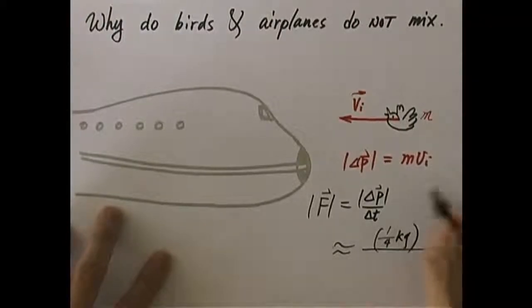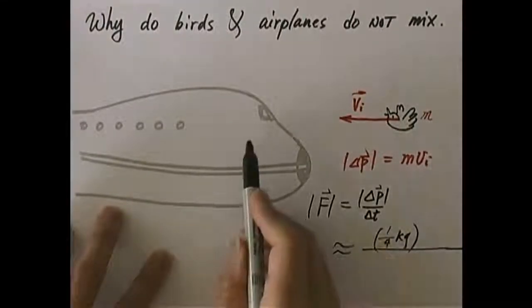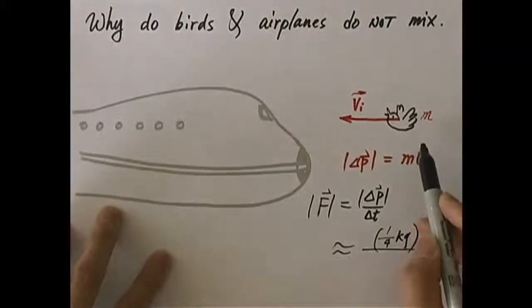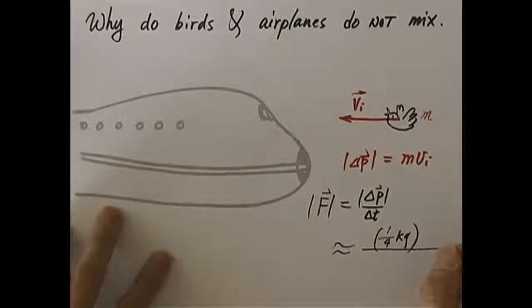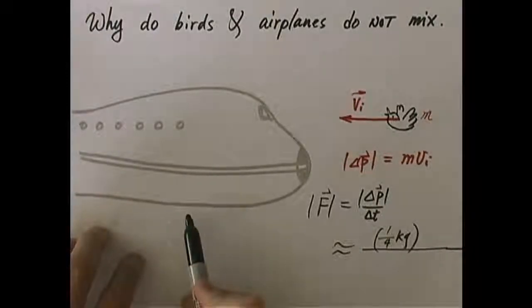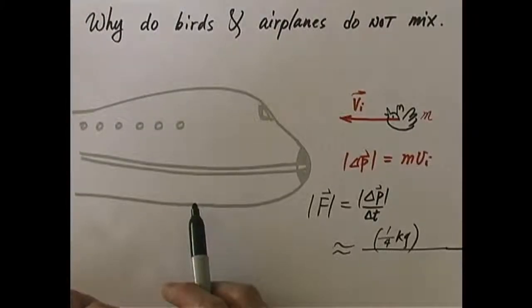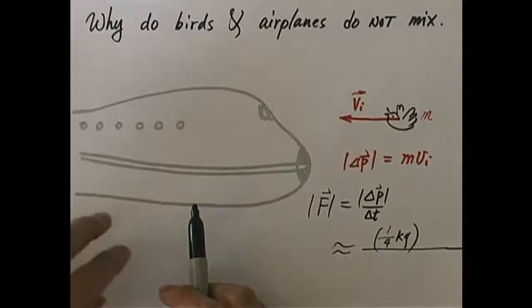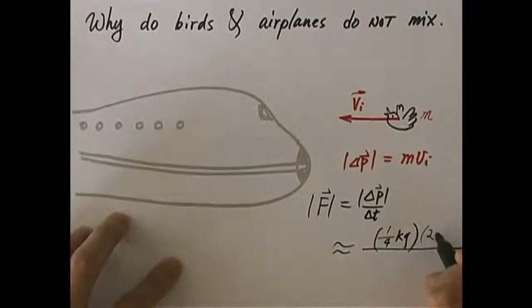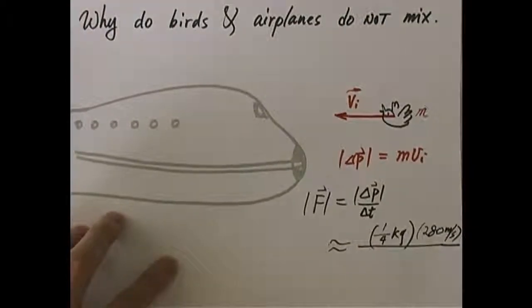1/4 kilogram times the initial speed of the bird, according to the airplane, that basically is the cruising speed of the airplane. What is the cruising speed of the airplane? Well, let's see now. A typical jumbo jet these days, a passenger jet, travels at subsonic speed. The speed of sound in air is about 330 meters per second. You're talking about subsonic speed, let's say 70-80% of the speed of sound. So as a good estimation, we're looking at something around, say, 280 meters per second. That is very high by common standards, 280 meters per second.